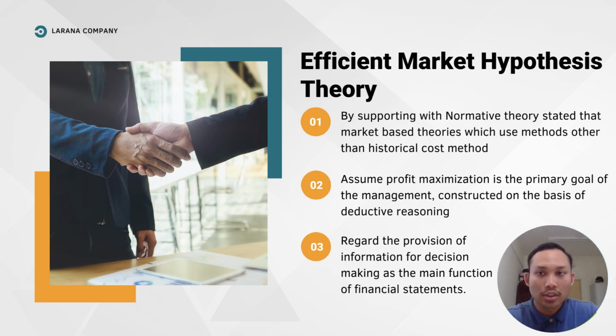Next we move on to the theory. This motive for creative accounting can be explained by the efficient market hypothesis theory (EMH), supported by normative theory, which states that it is a market-based theory, a method other than historical cost method. Next, it assumes profit maximization is the primary goal of the management. Furthermore, it is constructed on the basis of deductive reasoning, and regards the provision of information for decision making as the main function of financial statements.